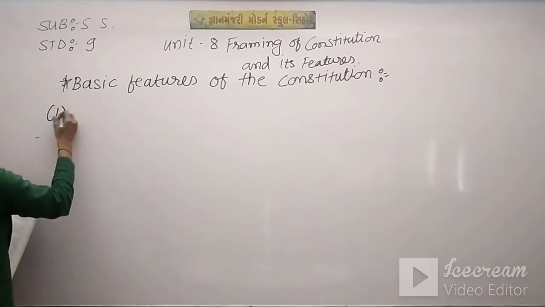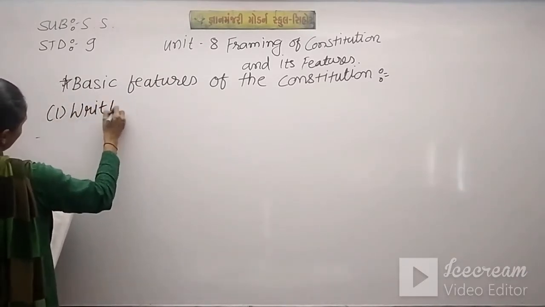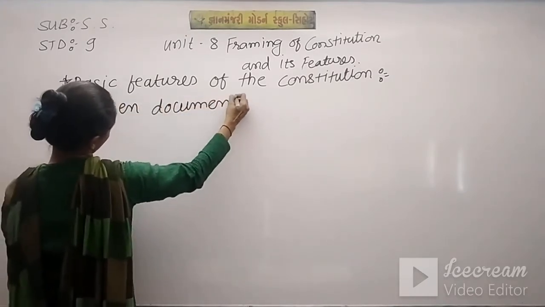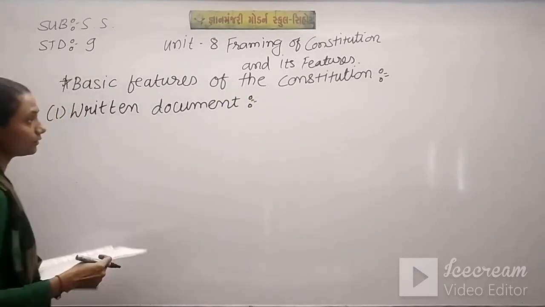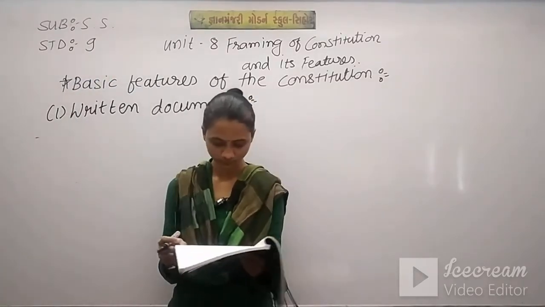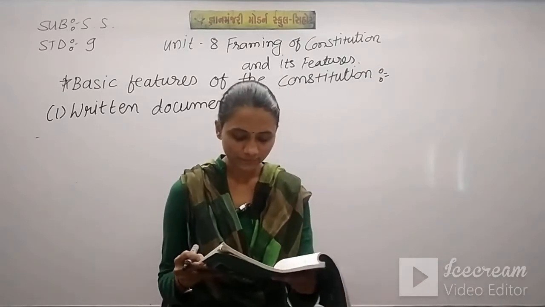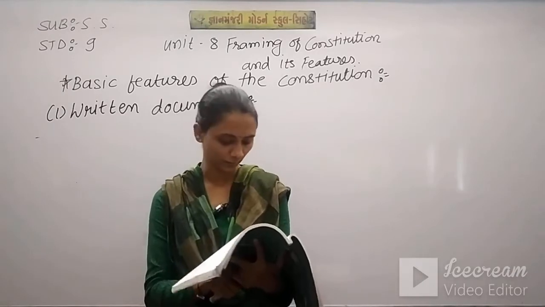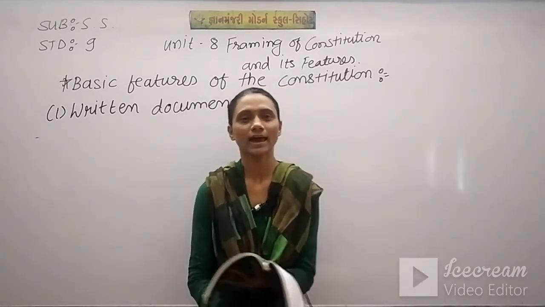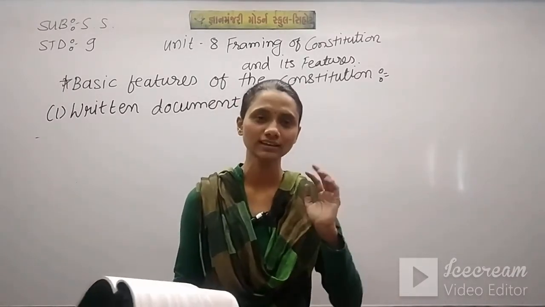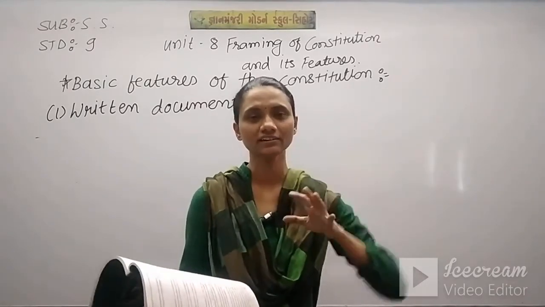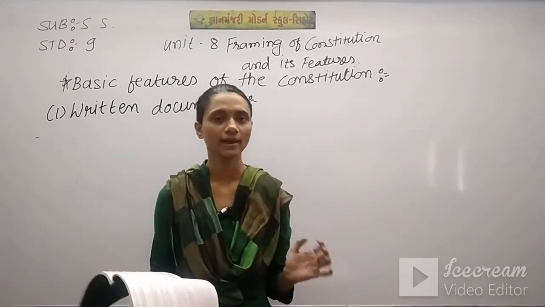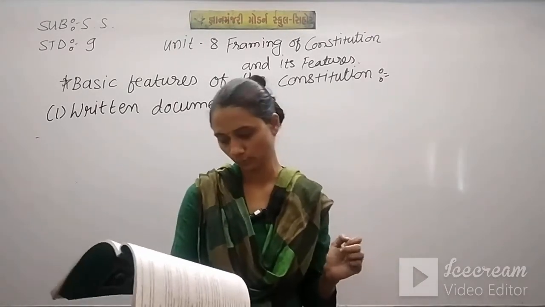So first is written document. Except Britain and Israel, India along with other nations of the world have their constitution in written form. As you all know, our constitution is in written form. So except India, Britain and Israel also have their constitution in written form.